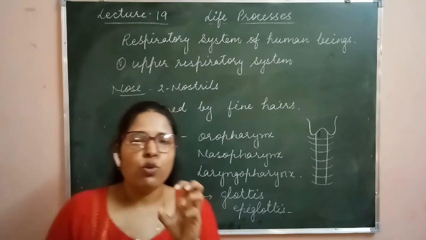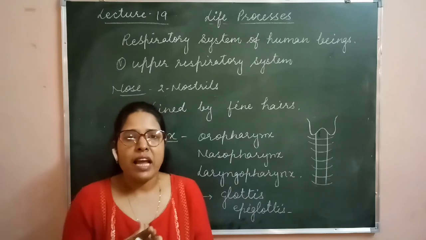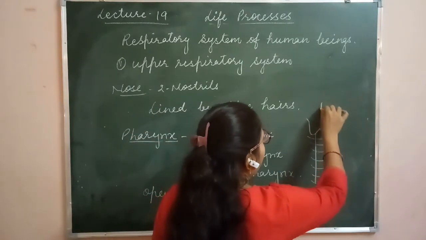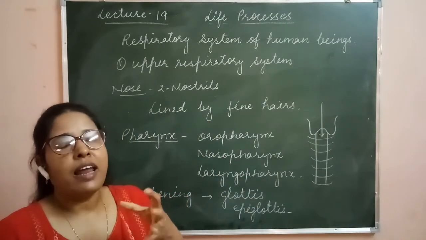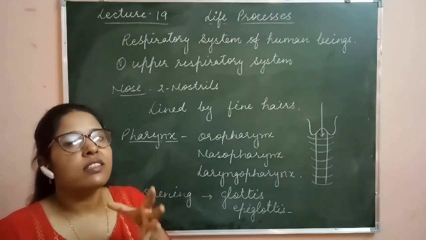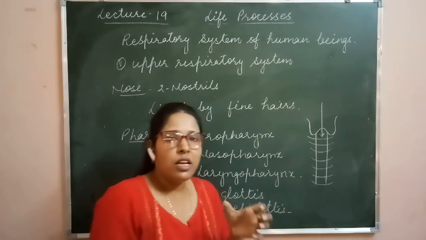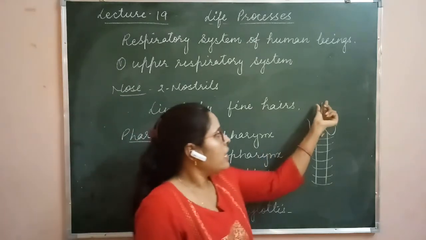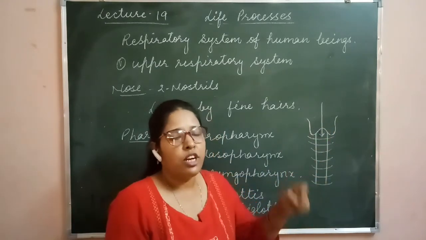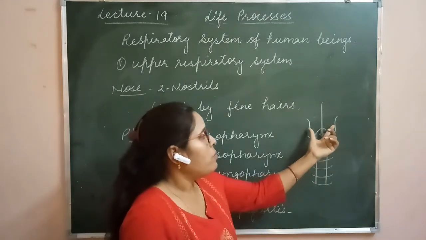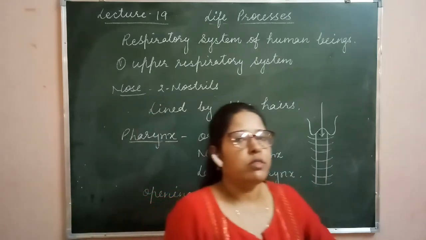The larynx has vocal cords in it, and it is surrounded by 9 cartilaginous rings. When the air enters through this larynx into the trachea, then this air vibrates the larynx, and this vibration causes sound. We call it the vocal cords or the voice box. Okay, it helps in producing the sound. So when the air travels from the larynx into the trachea, at that moment the vibration is caused by that air, and these vibrations will produce the sound.